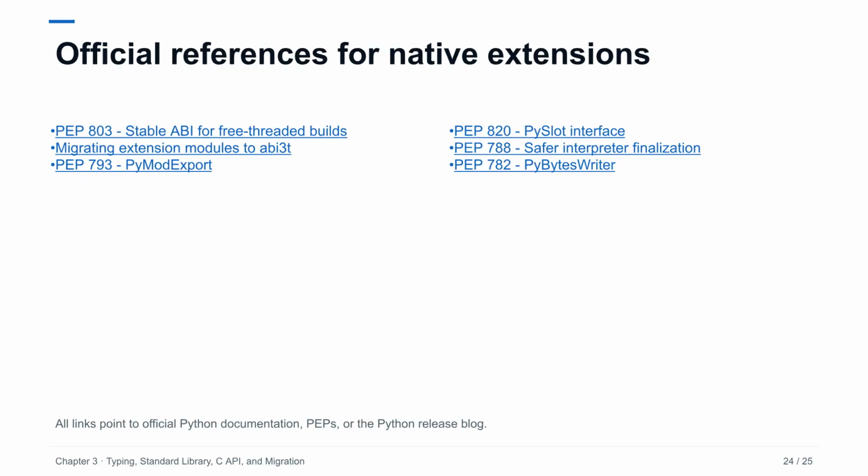These official documents define the native extension changes: PEP 803, and the migration how-to, explain the ABI3T target, opaque object model, and practical conversion work. PEP 793, PEP 820, PEP 788, and PEP 782 cover module exports, slot access, interpreter finalization, and incremental byte construction. C API names and availability can be precise and version-sensitive, so treat the final Python 3.15 C API reference as the implementation authority when converting production code.